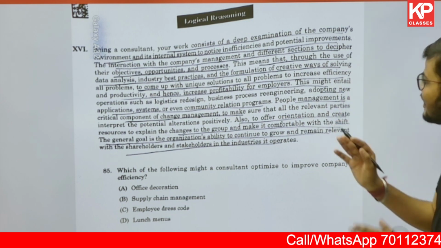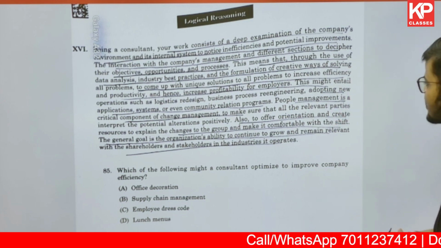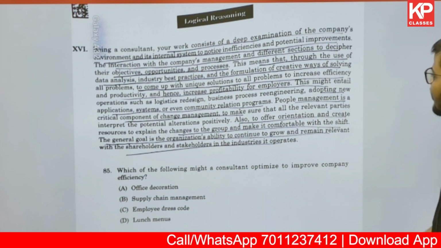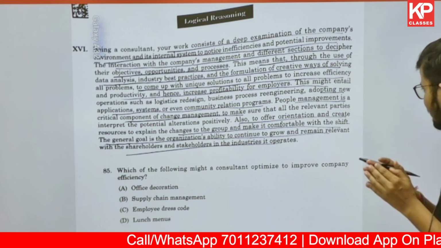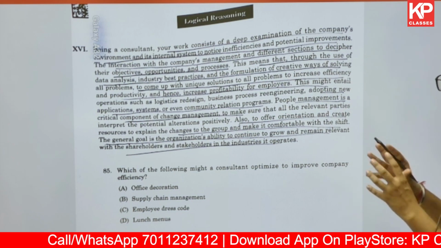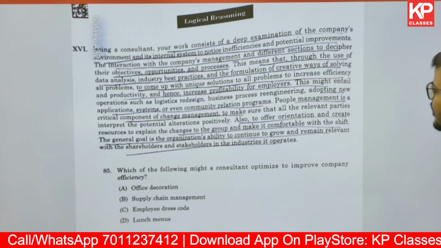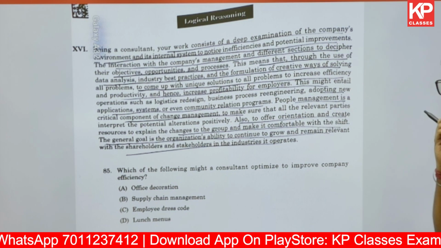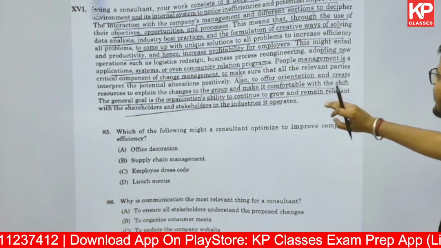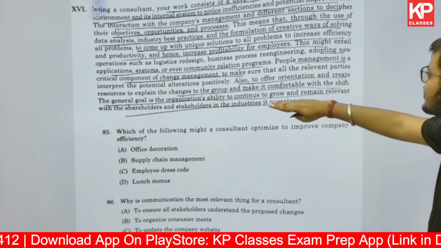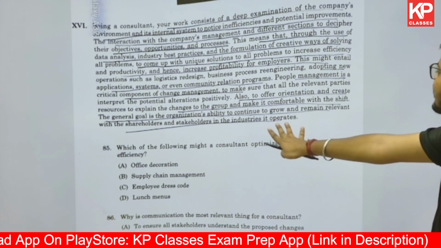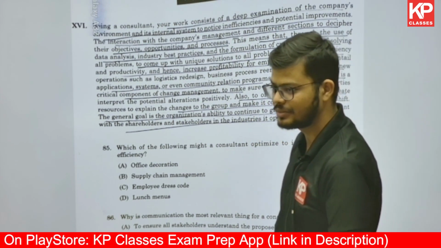Then after that, this might entail operations such as logistics, redesigning business processes, re-engineering, adopting new application systems, or even community relations programs. People management is a critical component of change management to make sure that all the relevant parties interpret the potential alterations positively. Also, to offer orientation and create resources to explain the changes to the group, to make them comfortable with the shift. And the general goal is the organization's ability to continue to grow, remain relevant, and serve the shareholders and stakeholders in the industries it operates in.